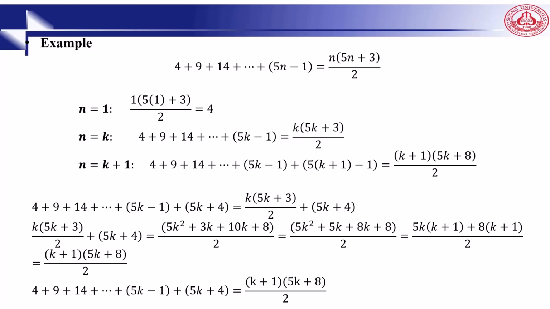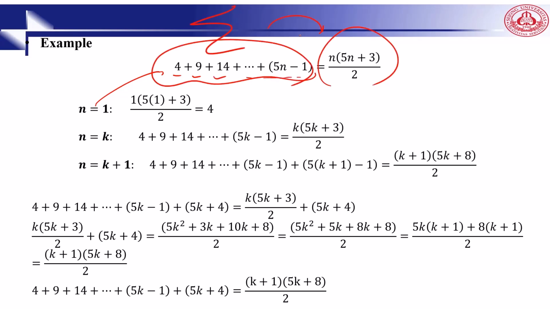If we have a sequence and its term is 5 times the previous one minus 1, it means if n is equal to 1, 5 of 1 minus 1 is 4. Then 5 of 2 minus 1 is 9, 5 of 3 minus 1, and so on up to here. Then the sum of this sequence is this one. We want to prove it using mathematical induction.